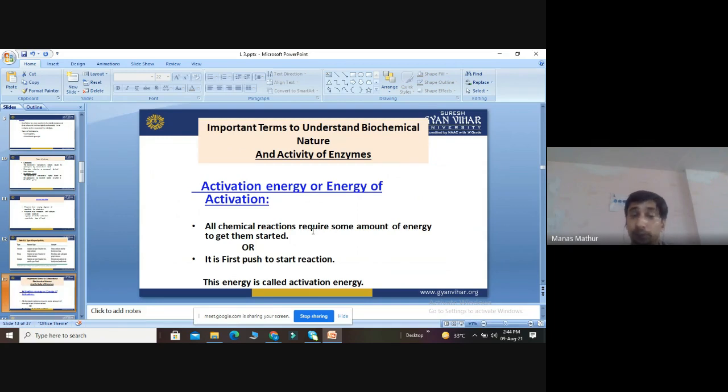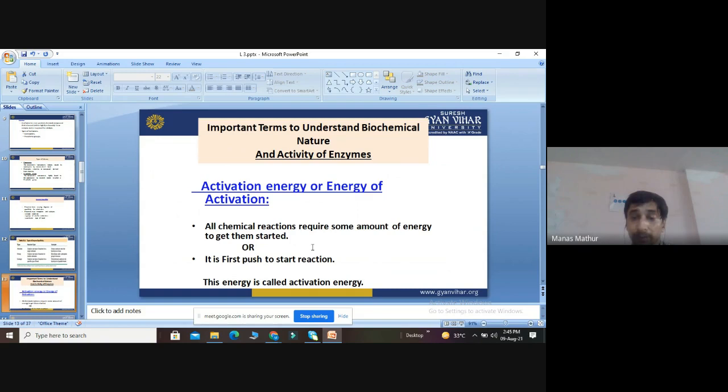Then what is activation energy? We discussed that enzymes lower the activation energy. All chemical reactions require a certain amount of energy to get them started. This energy is called activation energy. It is the first push to start the reaction, just as we push a door to get outside.